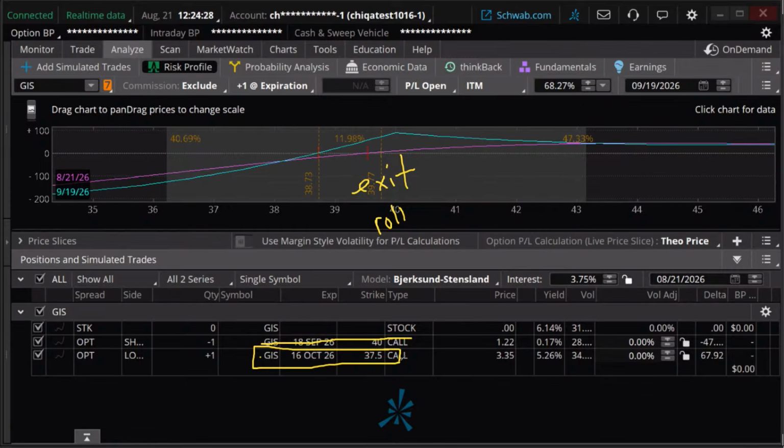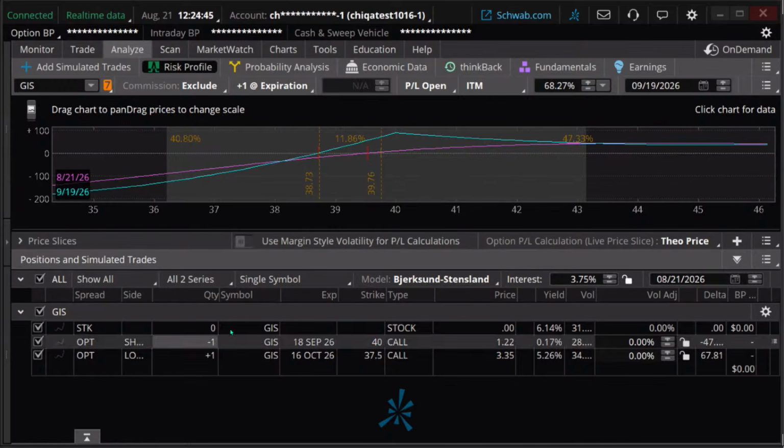Ask yourself, I apologize for the repetition, but if you're doing that, you're changing this trade from a diagonal spread to a long call. Ask yourself if you would enter a long call at this moment. If the answer is yes, then consider that. If not, no.